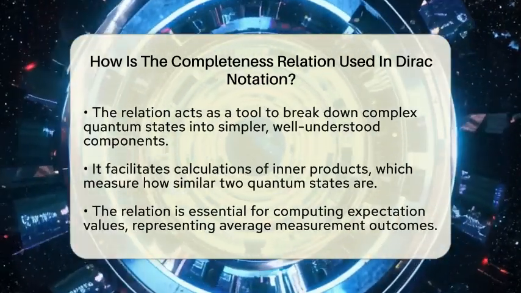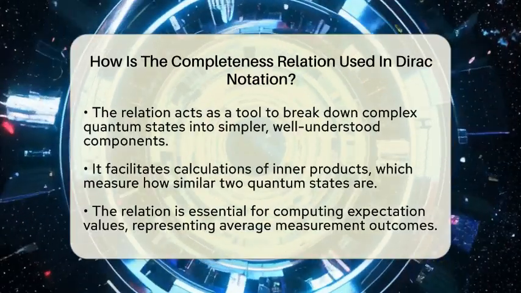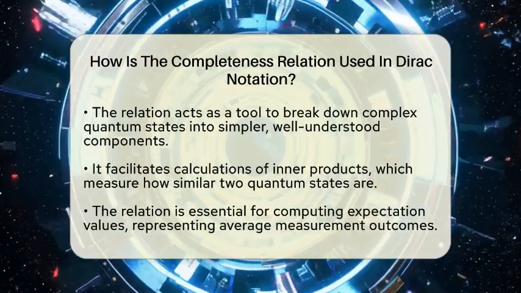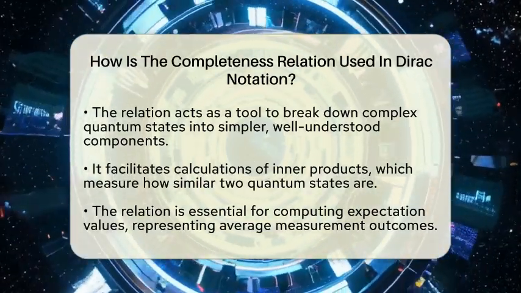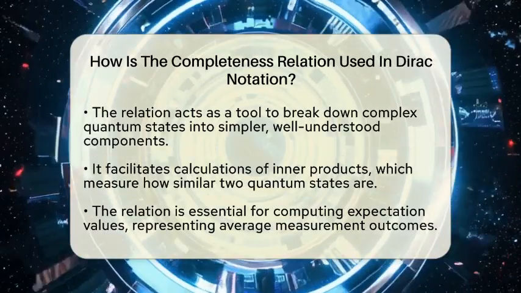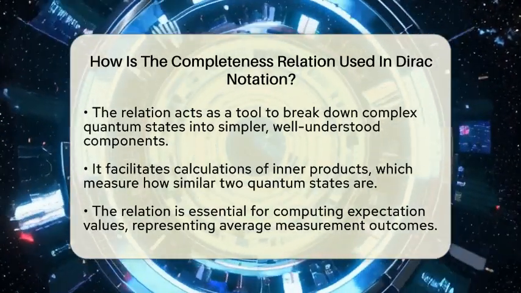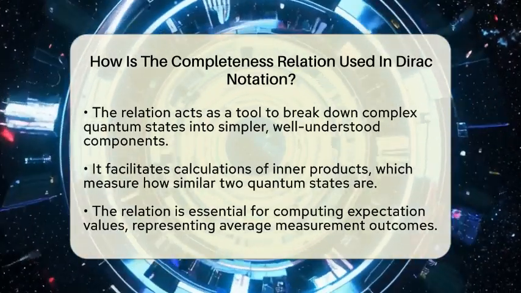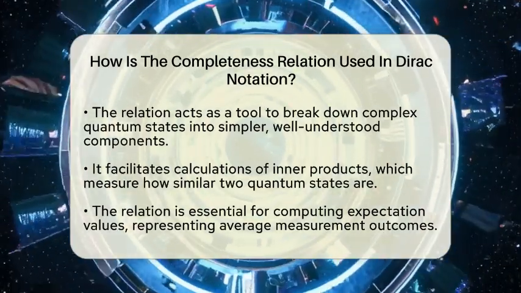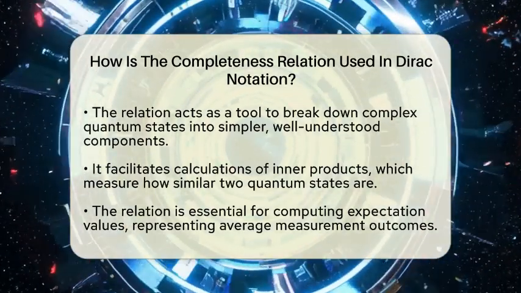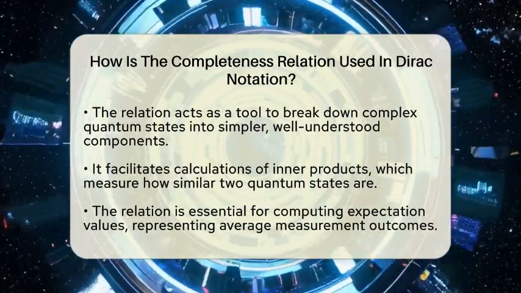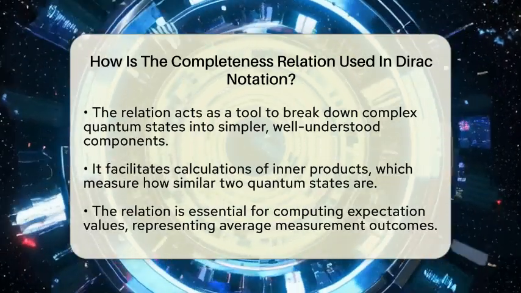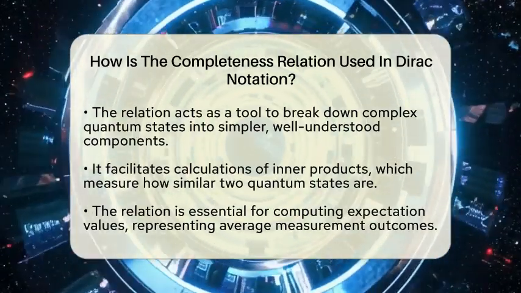Mathematically, for a discrete set of basis states, the relation looks like a sum over all these states, where each term is a projector. This sum equals the identity operator, which is like a blank sheet that doesn't change anything when applied. For continuous variables like position, the sum turns into an integral over all possible positions, still equaling the identity operator. This relation is super useful because it allows physicists to insert this sum or integral into calculations.